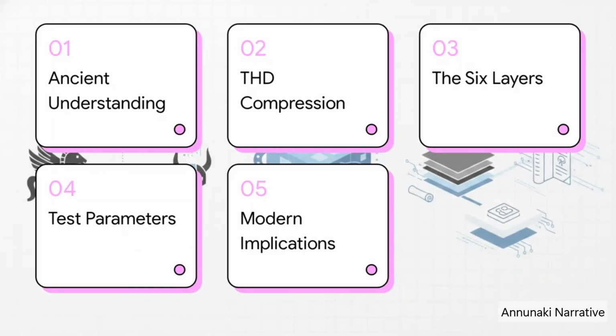Here's our roadmap for today. First, the ancient understanding problem. Second, the THD compression hypothesis. Third, we'll unpack the 6 layers of compressed data. Fourth, we'll go over validation and falsification parameters. And finally, we'll wrap up with real-world modern implications. Let's get right into it.